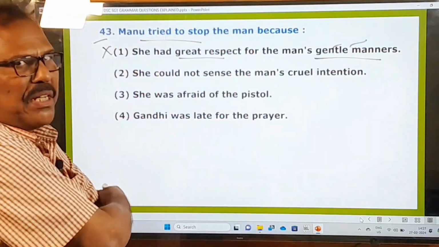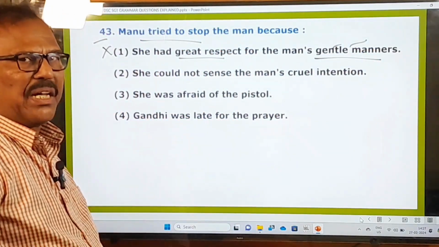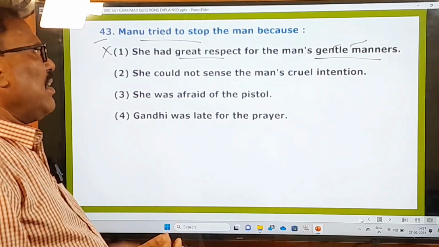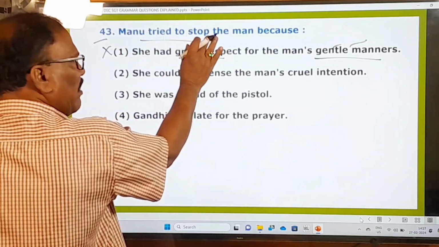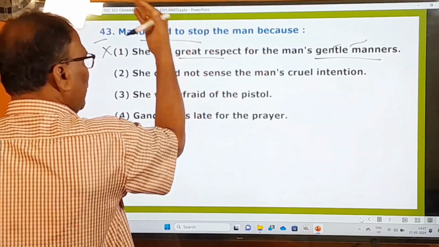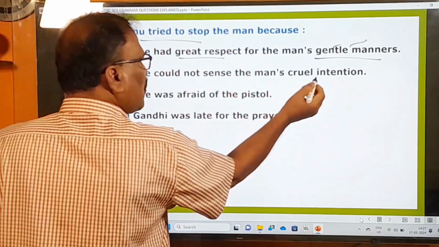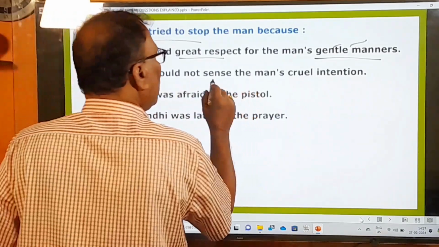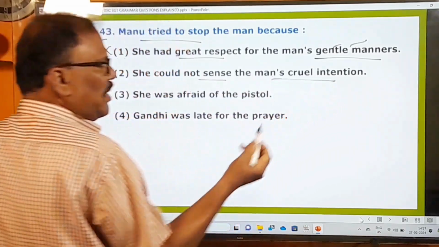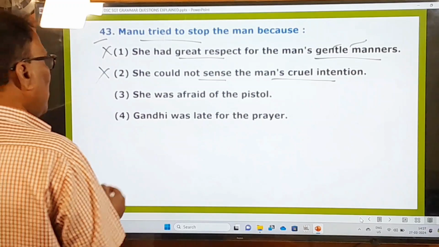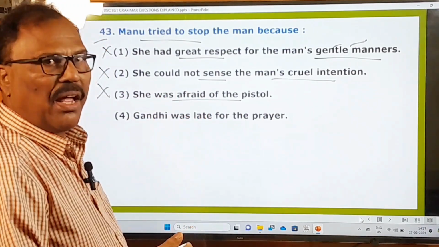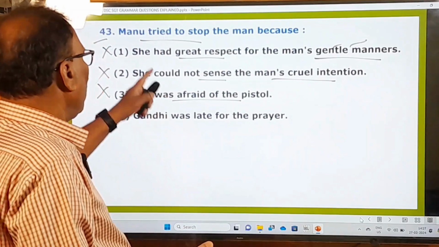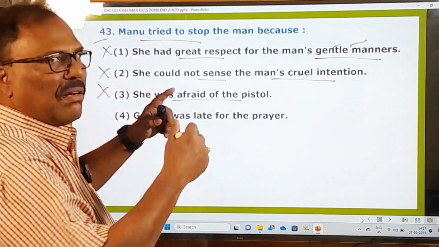Nathuram Godse must be a good man, no doubt, with gentle manners also, but that is not the reason why she stopped him. She could not sense the man's cruel intention, as she could not see it. That's not the right answer. She was afraid of the pistol, but she did not see the pistol with him at all, so this is also wrong. So first one, second one, third one are absolutely wrong.